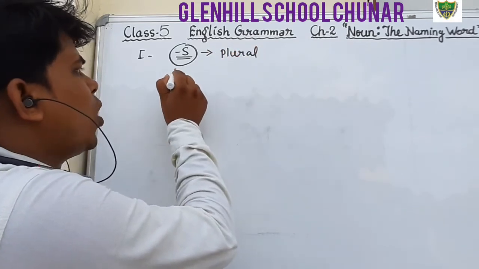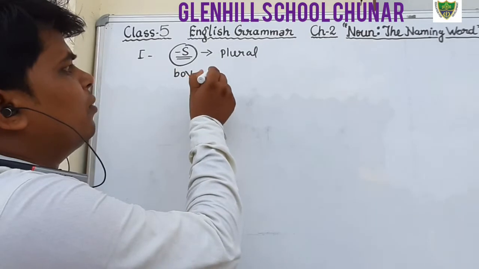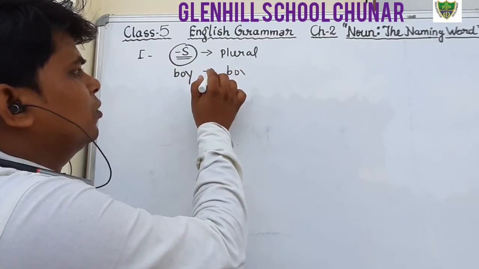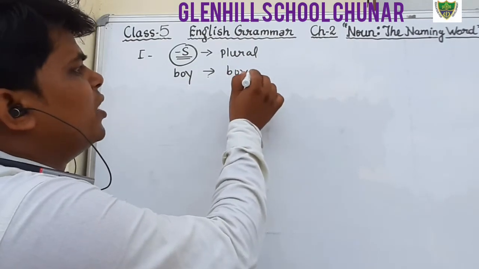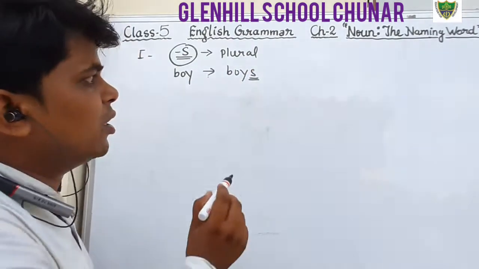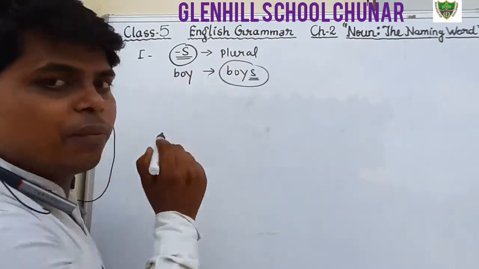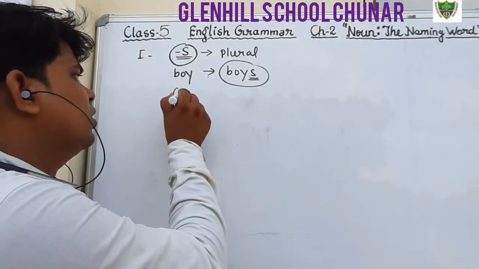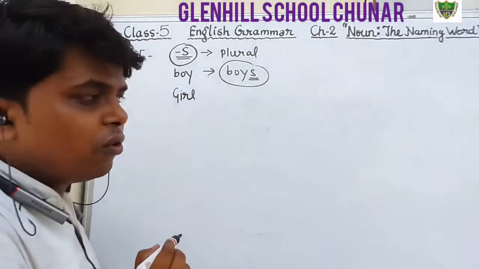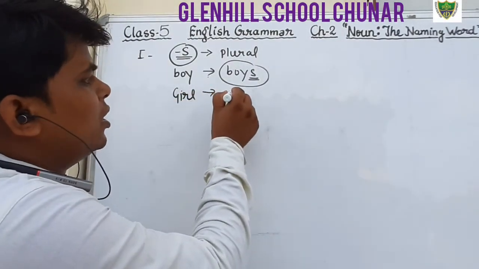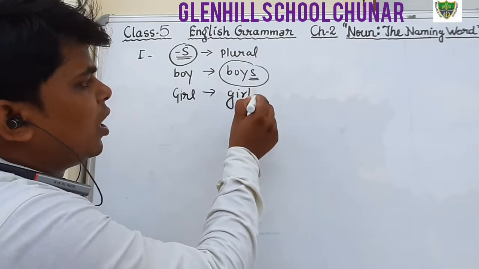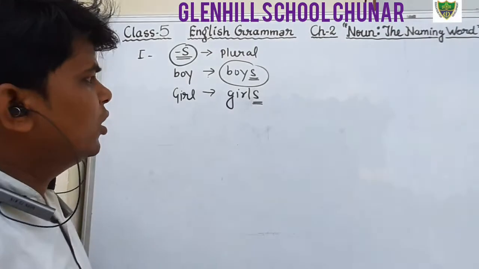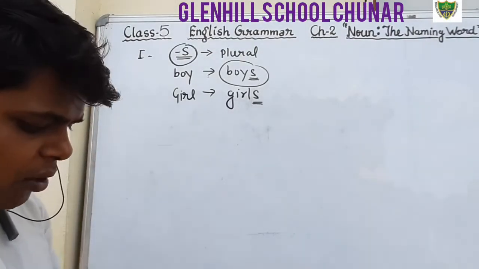For example, boy is singular, and when we add s, it becomes boys, that is plural. Girl is singular, but when we add s, it becomes girls, plural. Dear students, that is the very simple first rule.